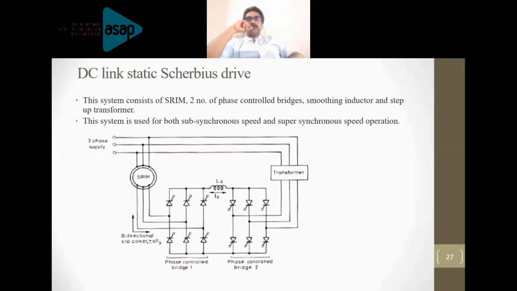All right, go to the next slide. So this is all about Kramer system. Now we will see. Go to the next slide. This is what I just explained. So you can move to the next slide.